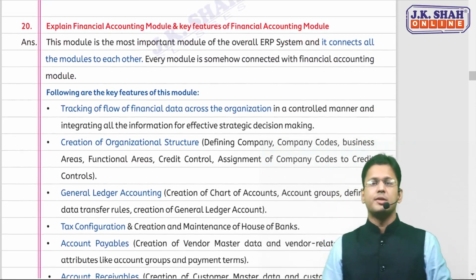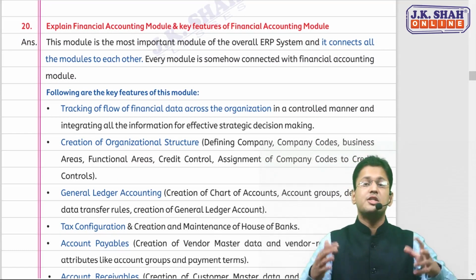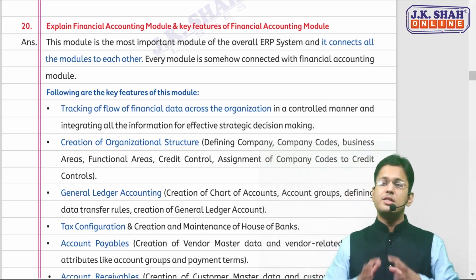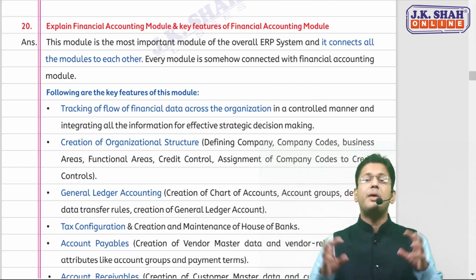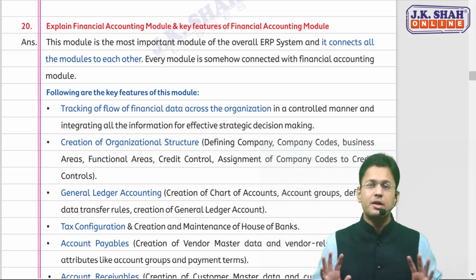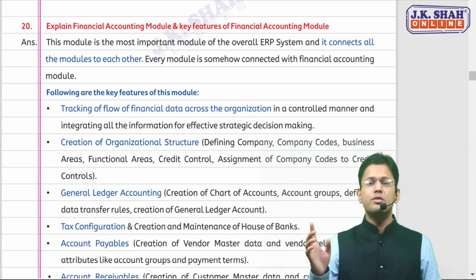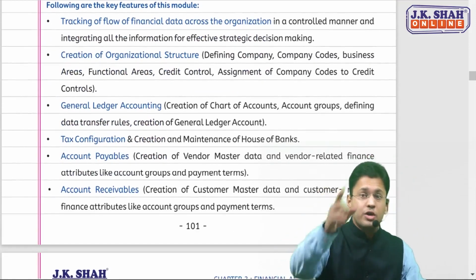The first one, the financial accounting module. And the question asks you the features for the same. Now, this module is the base module because every module will impact the financial part, accounting part, right? So this module is an important module and connects to all other modules. Now the features being asked here, no need to leave this question.